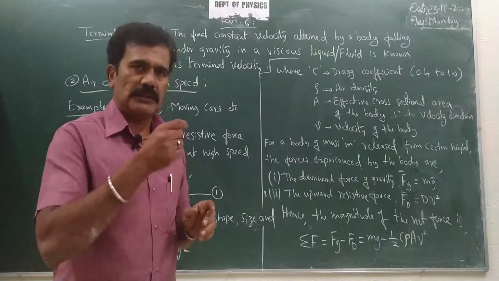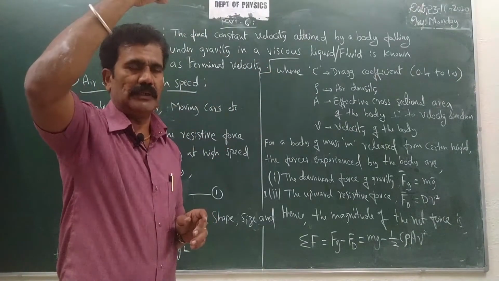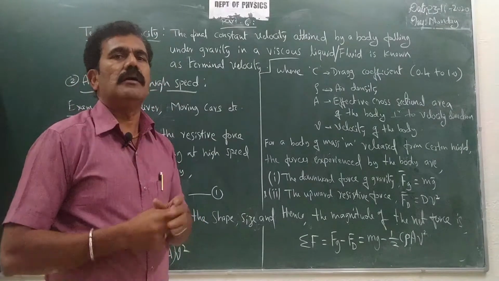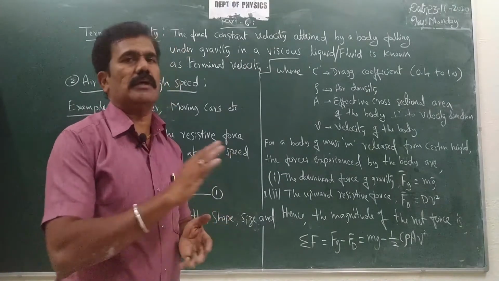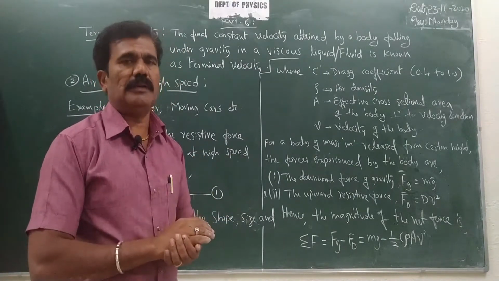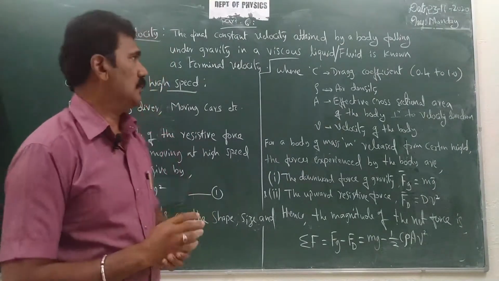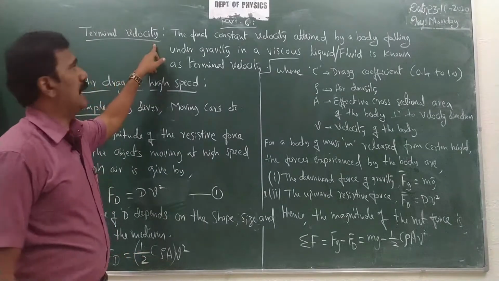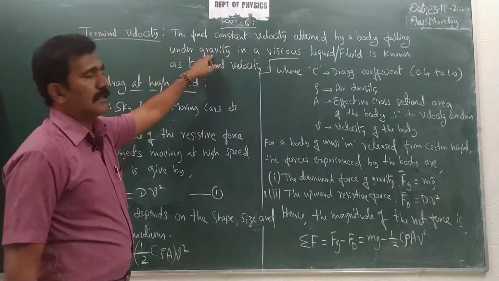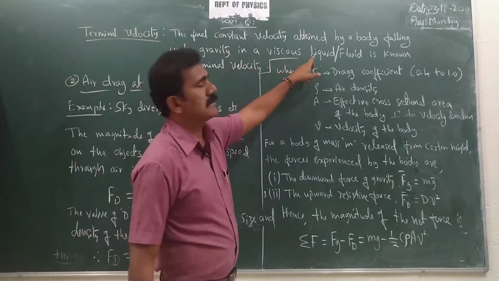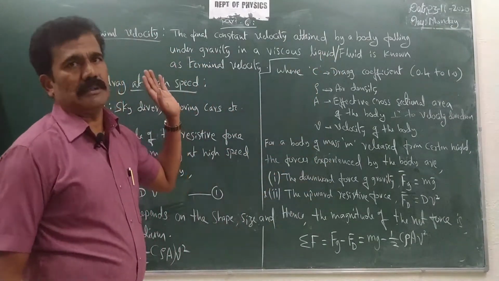What are the two forces? The gravitational force and the drag force, correct? Drag force acts in the opposite direction. When these two forces balance, the body moves with constant velocity without acceleration. That constant and maximum velocity we call terminal velocity. So we can define terminal velocity as the final constant velocity attained by a body falling under gravity in a viscous liquid, or in general a fluid.